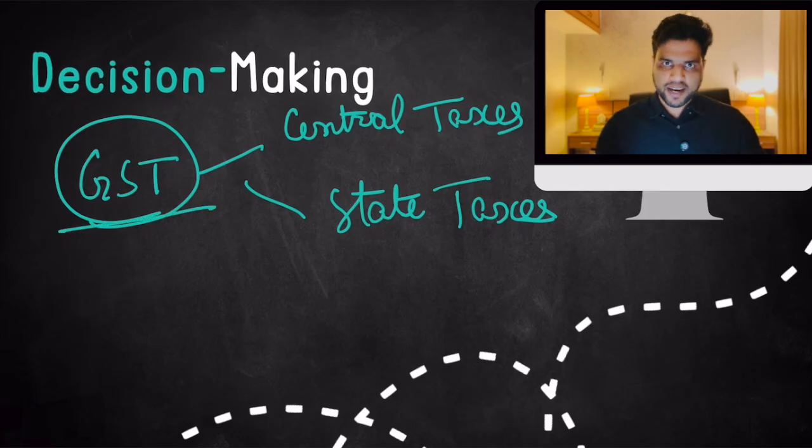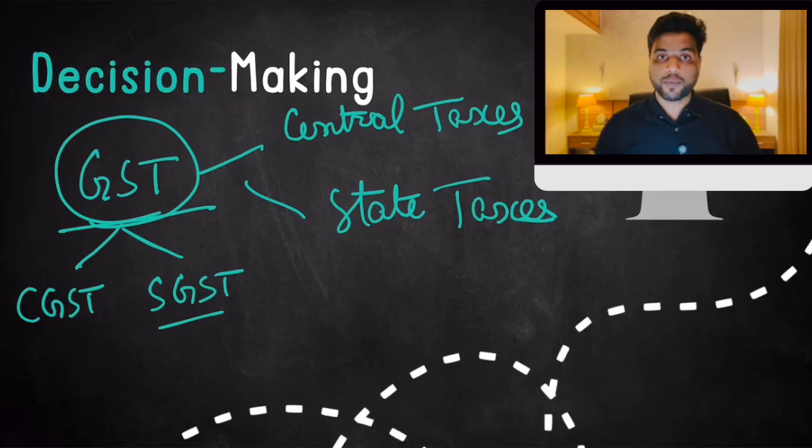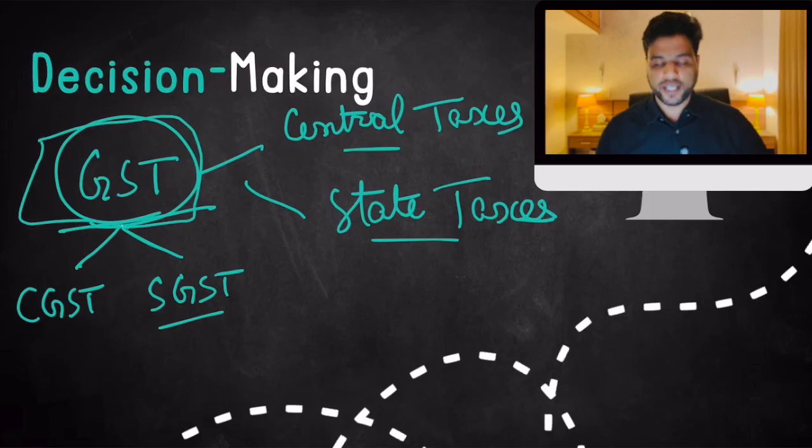Now, GST is divided into two parts. You all know about this: CGST, whose revenue goes to the central government, and SGST, whose revenue goes to the state government. But almost all taxes that were earlier under state governments and central governments were subsumed, with 3 exceptions.